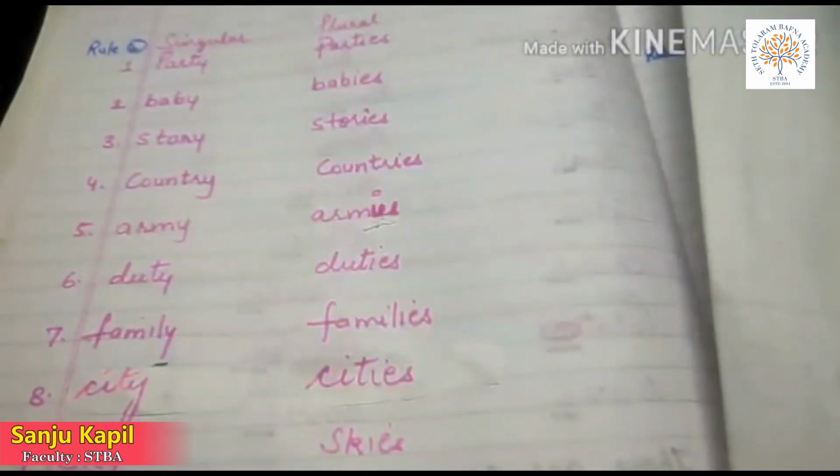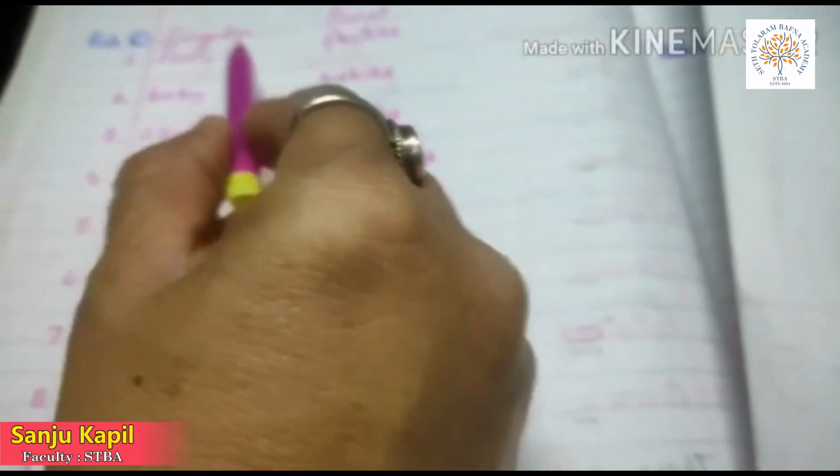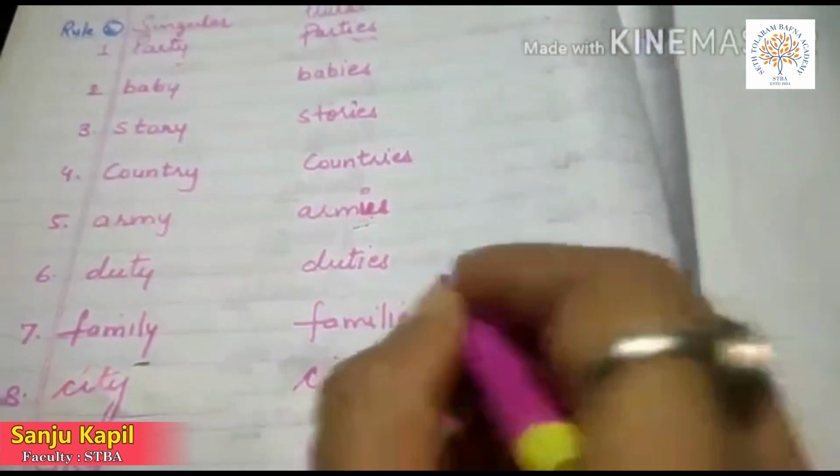Rule number 2. If the noun ends in y and there is a consonant before it, y is changed into ies. I am giving you one example: cry.